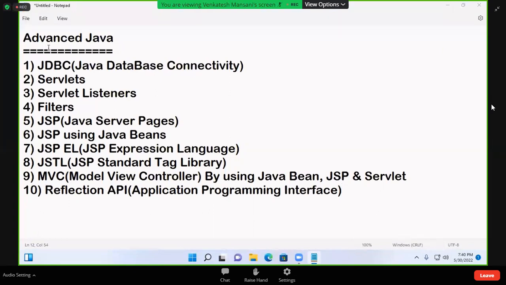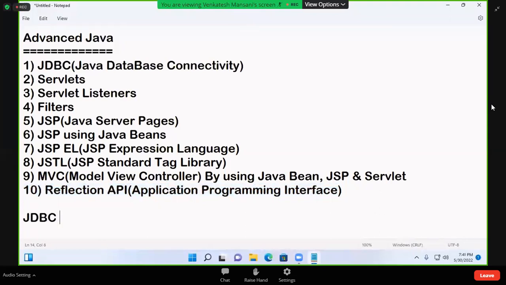According to Sun Microsystems, there is no core Java and no advanced Java. There are only 4 editions of Java: Java SE, Java EE, Java ME, Java FX. Advanced Java is a part of Java SE and Java EE. The first topic and the last topic come under Java SE. The remaining topics come under Java EE. Note that down.